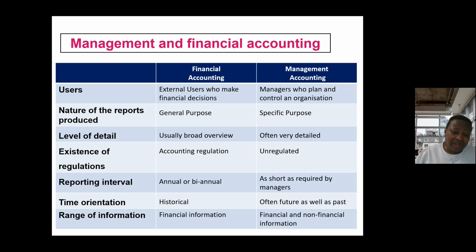Financial accounting is general. The nature of the report produced is a general overview, for general purpose. Management accounting, on the other hand, has a specific purpose. We're trying to look at our budgeting. We're trying to analyze our costs. We're trying to forecast for the future. There are specific purposes why management accounting is being prepared.